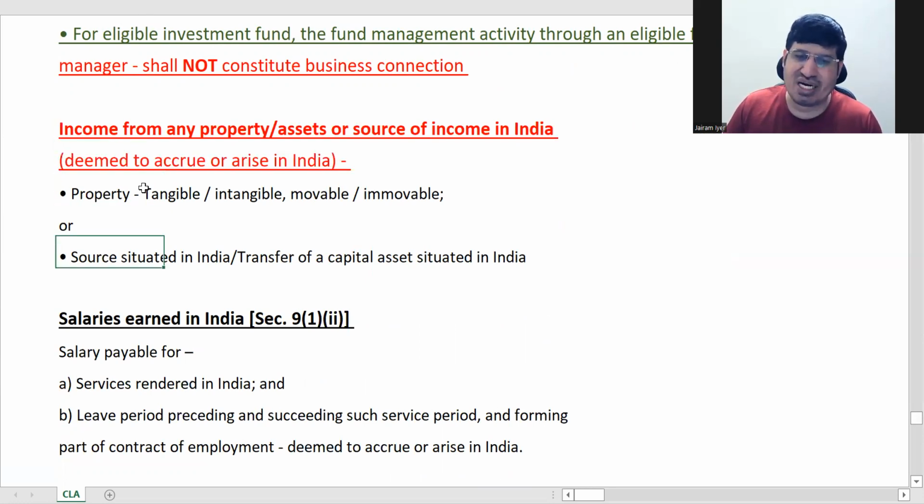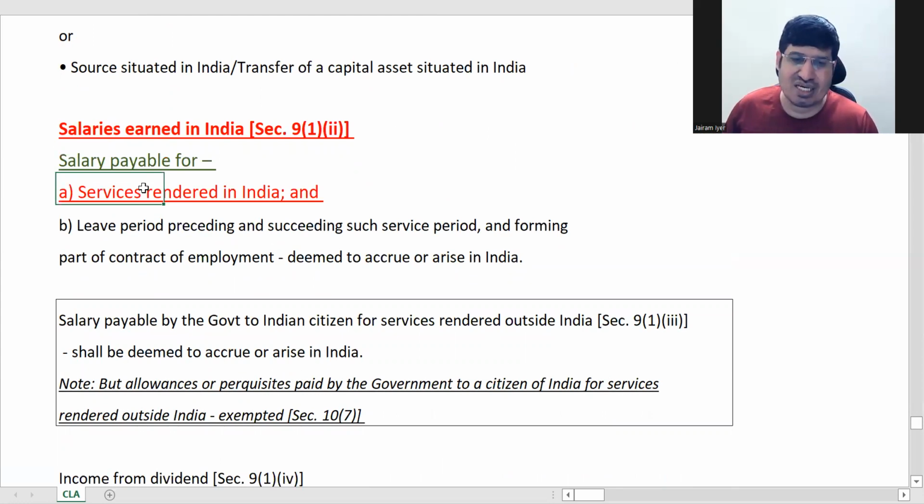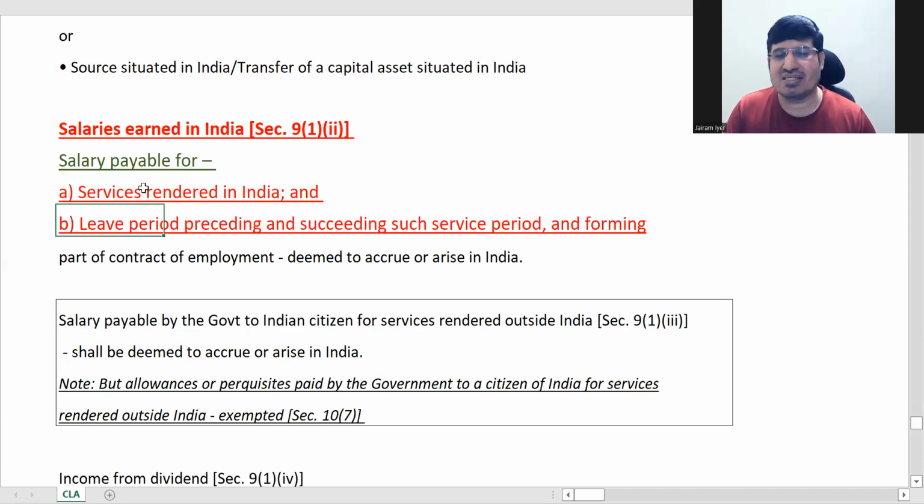Whatever kind of property deems accrues or arise in India, right? Nothing is there now, nothing. Now, salary payable for salary earned in India, basically. For services rendered in India, it accrues or arises in India. You don't even need to write it. They are saying leave period preceding and succeeding such service period.